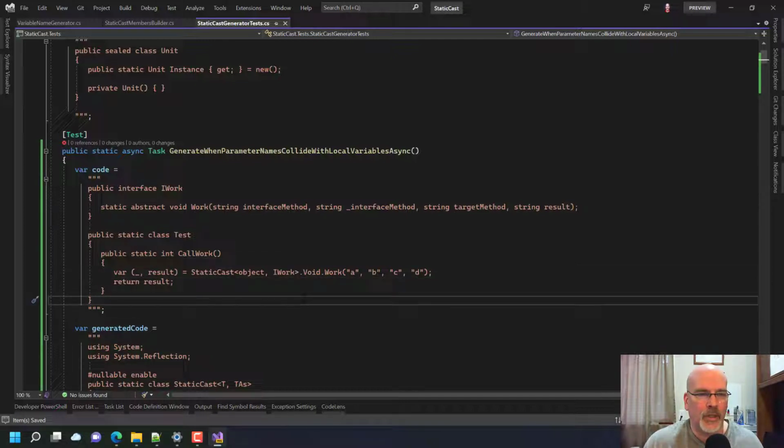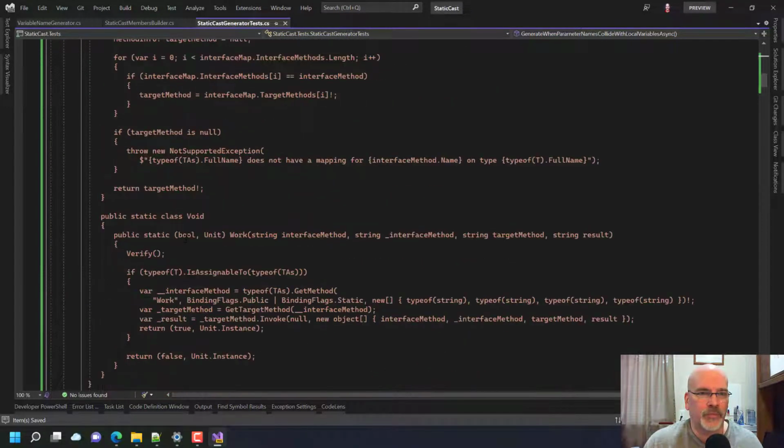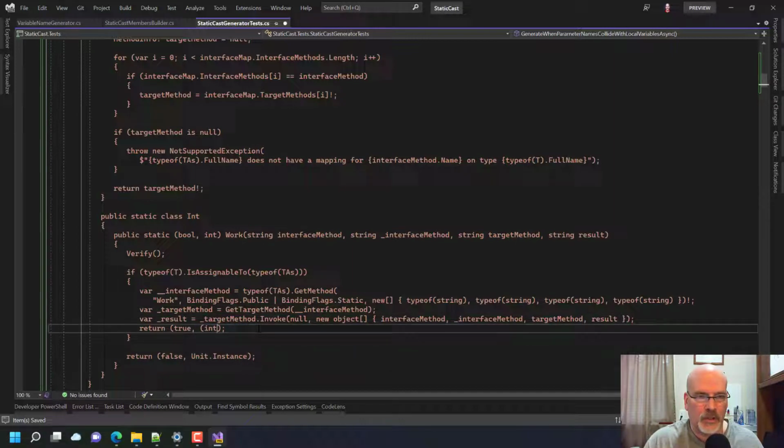Okay, there, now we got that because we're actually going to be returning something, but we need this to be an int, and then we need this to be an int, this to be an int, and now we're going to return an int of result bang.